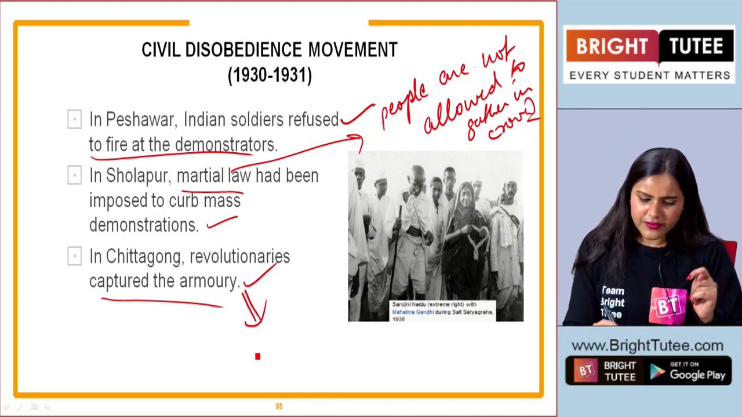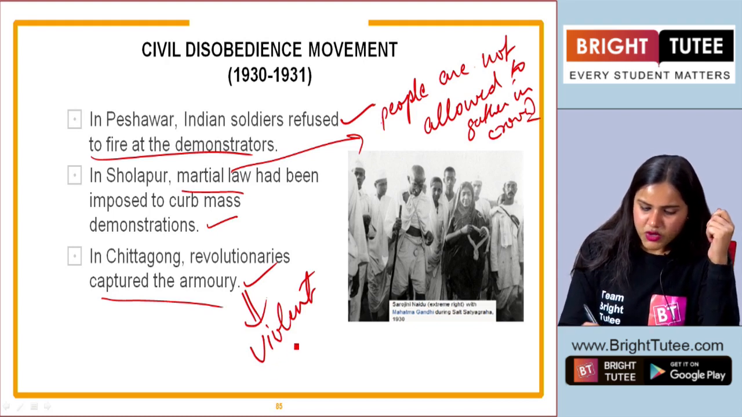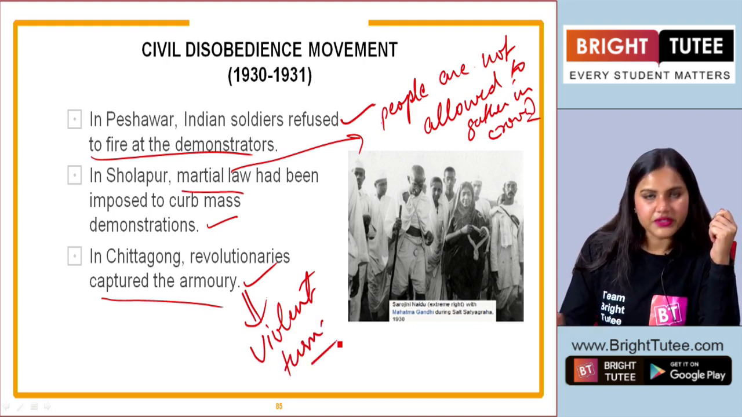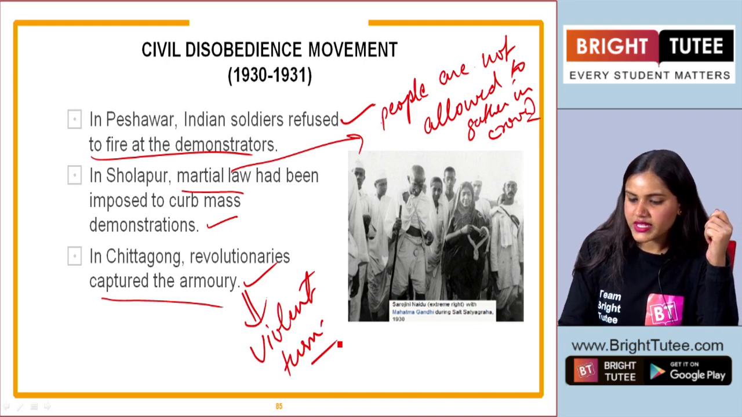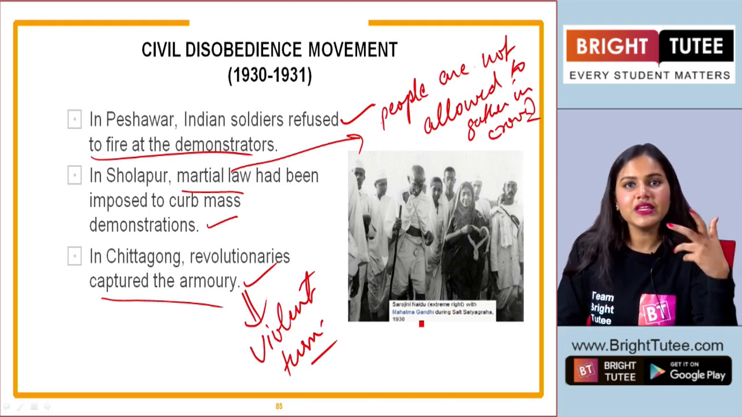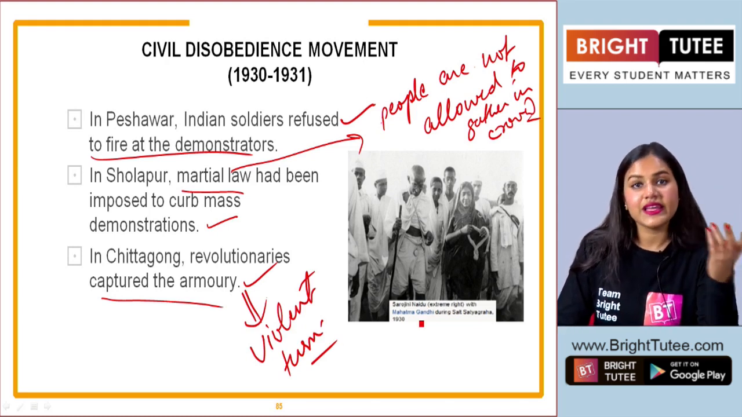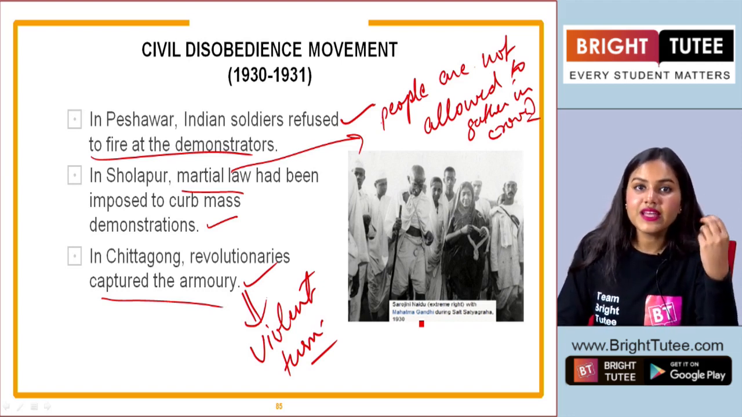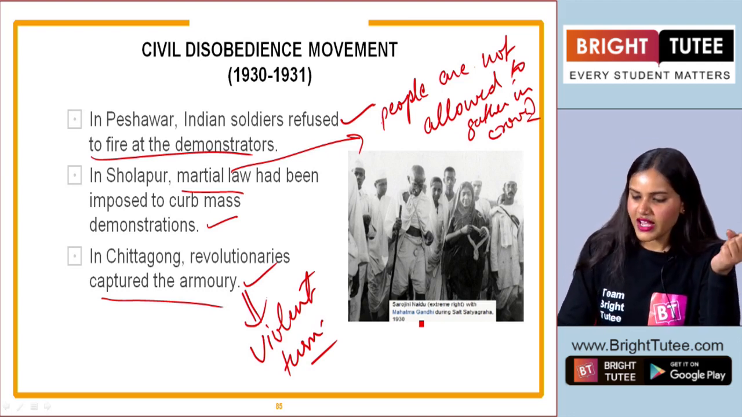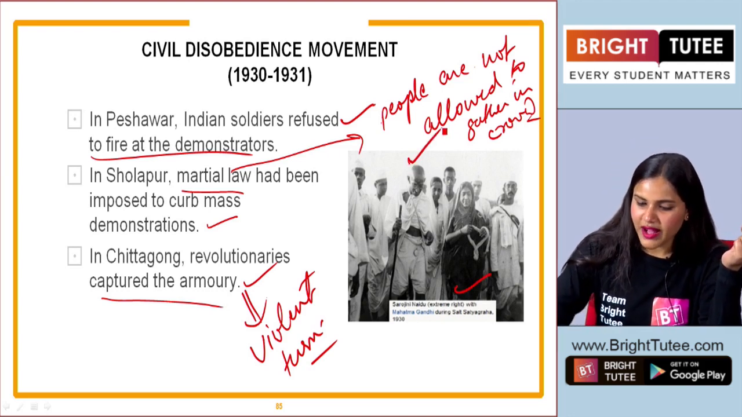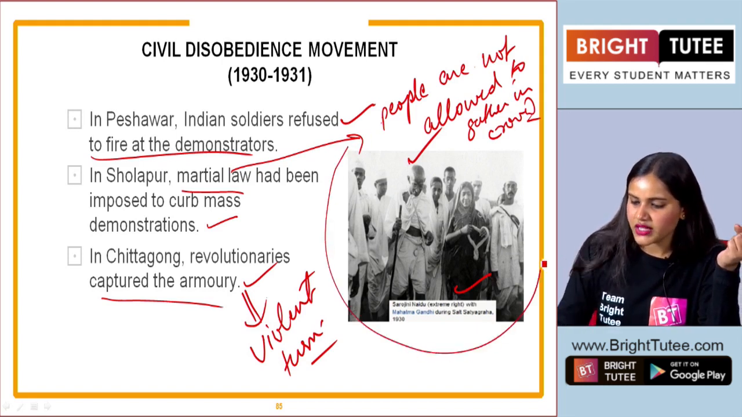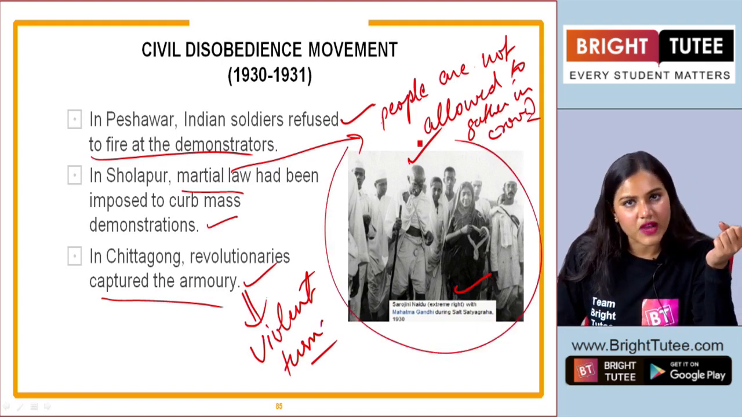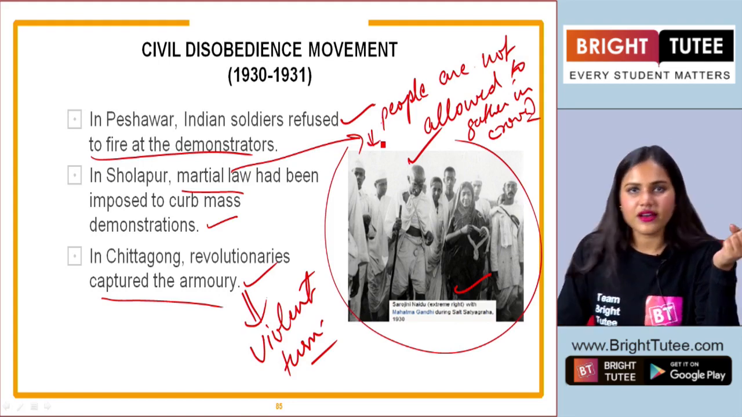Now here you see at some places it was taking a violent turn, right? In this image, you can see, like I told you, some women leaders also participated. In fact, when we are talking about the civil disobedience movement, we see that women participated in large numbers, right? So here, Sarojini Naidu with Gandhiji, along with some other important leaders and followers of Gandhiji in the salt satyagraha.